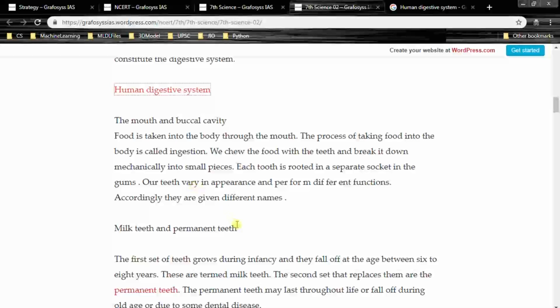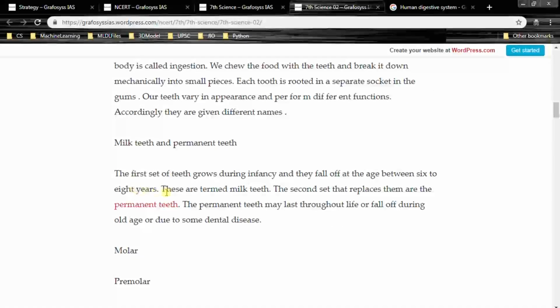So what are they? Milk teeth and permanent teeth. The first set of teeth grows during infancy and they fall off at the age between 6 to 8 years. So we might have observed this. They fall at the age of 6 and 8 years. These are called milk teeth, right? Milk teeth. Remember this. Only the children below 6 to 8 years have milk teeth.